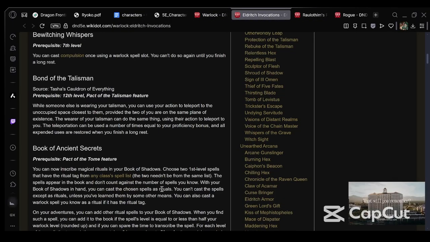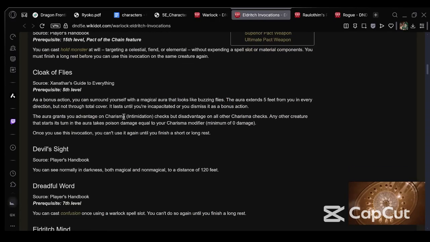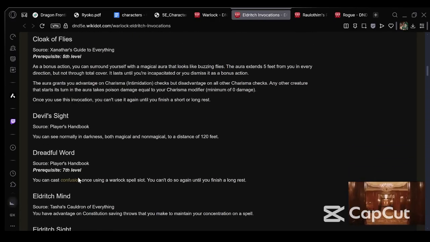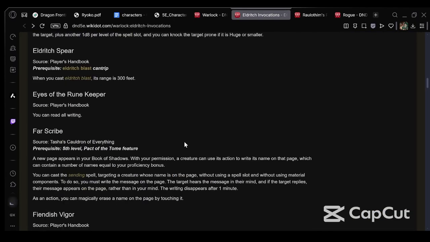So, okay, we can do Book of Ancient Secrets, which gives two ritual spells that he can do at any time. And not only that, but if he finds any ritual spells, he can put them in his book as well, and they act the same, which is awesome. Confusion. What is Confusion against? We are not going to use Confusion.